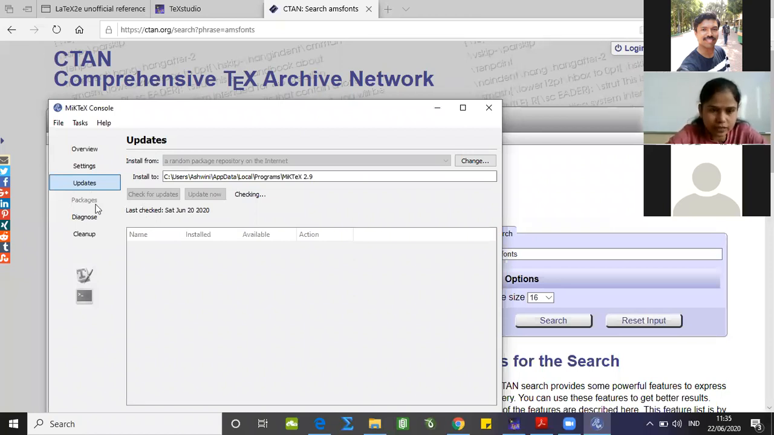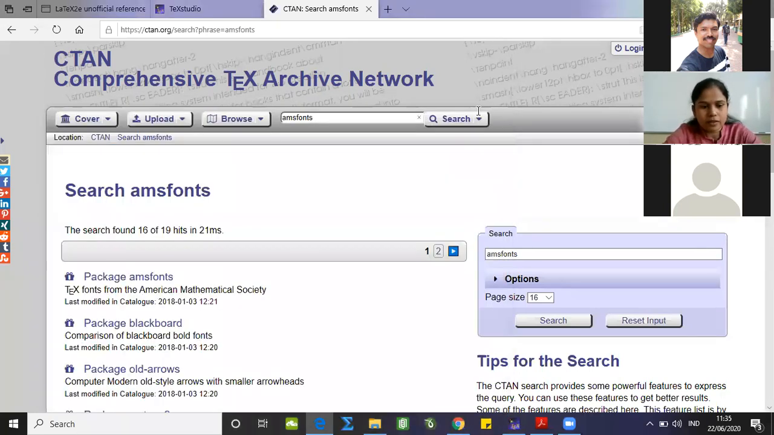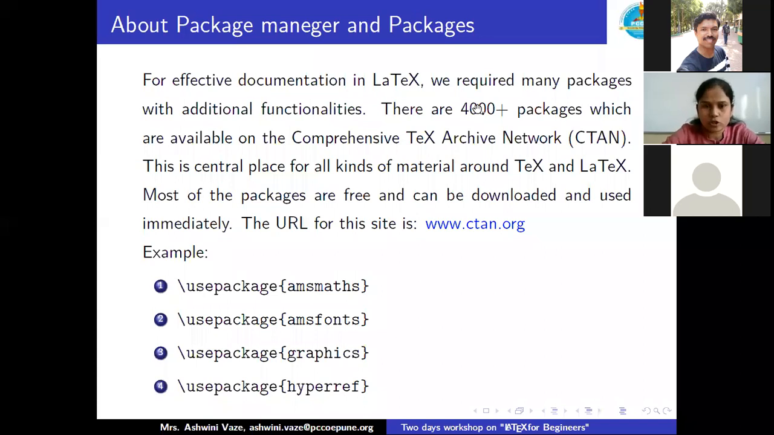So just move further. After updating your different software, from this next icon you can update or install packages on your PC. That will be really helpful to update and install the packages and use them further for our LaTeX documentation. So I'll just close this window. I guess it is taking a bit more time. And we'll get back to our presentation once again.